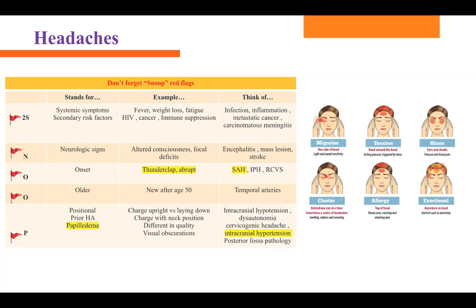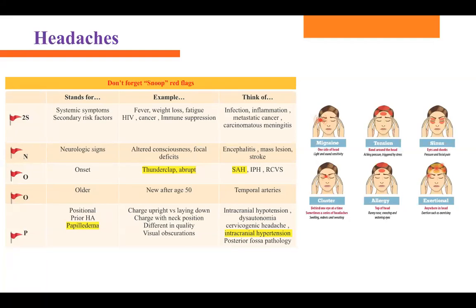N means neurological signs. They have altered mental status and headache. What does that mean? Probably some kind of lesion in their brain, some kind of mass, maybe a TIA episode or stroke, encephalitis, anything that is neurological signs and symptoms with headache.